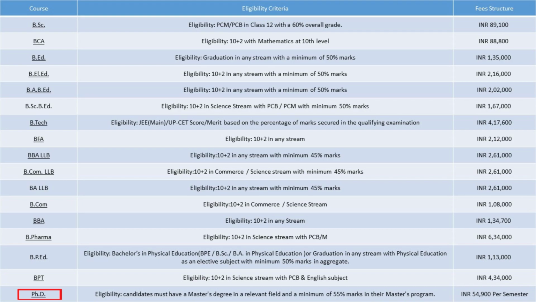Eligibility of PhD, candidates must have a master's degree in a relevant field and a minimum of 55% marks in their master's program. Fee structure of PhD, 54,900 Indian rupees per semester.